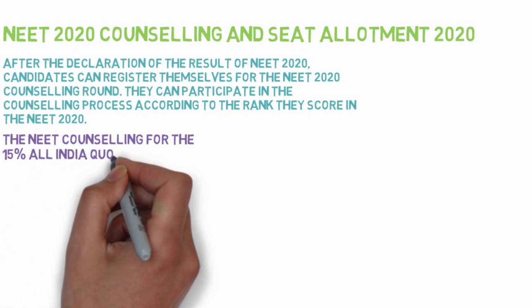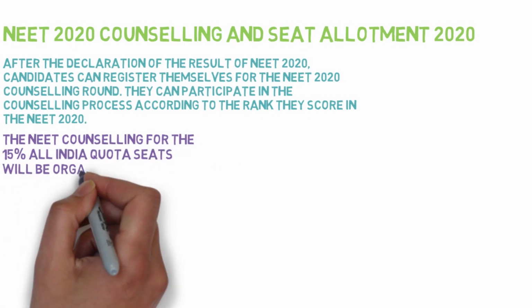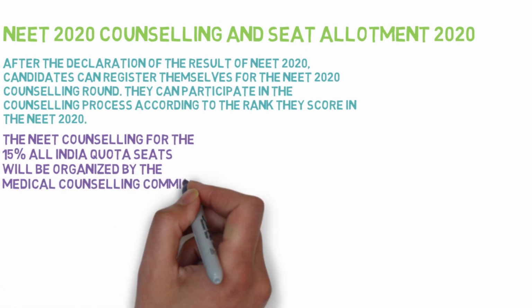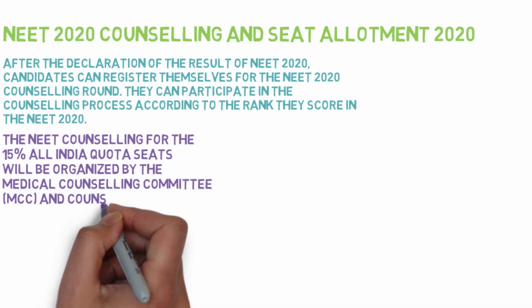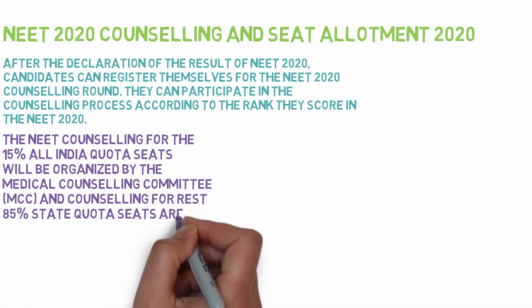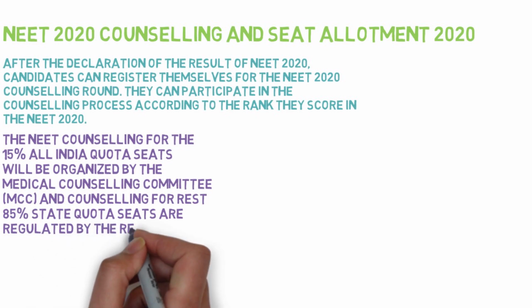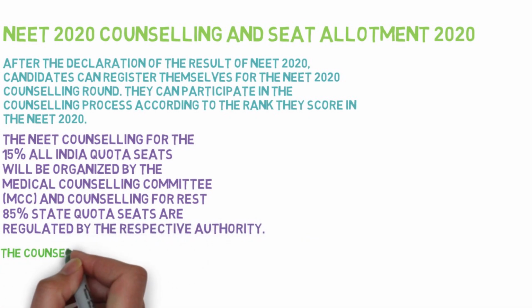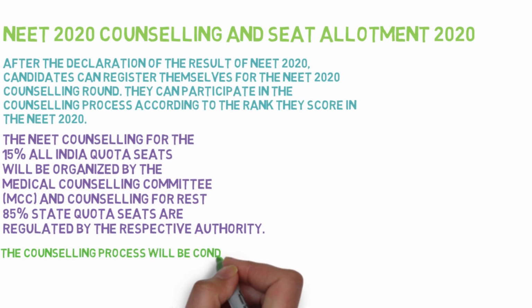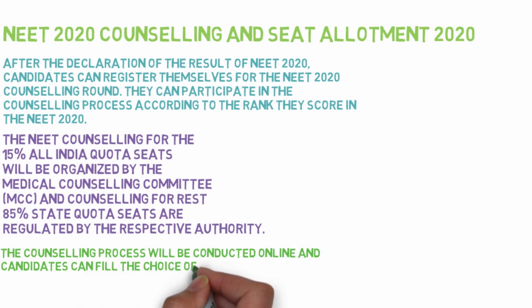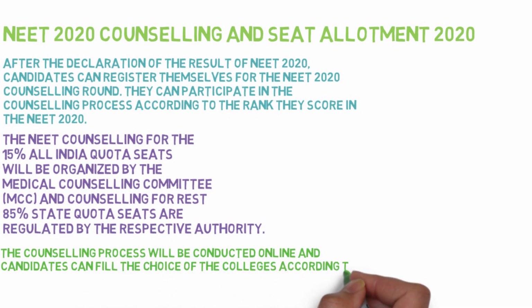NEET counseling for the 15% AIQ is conducted by MCC, that is Medical Counseling Committee, and 85% state quota will be regulated by the respective authorities. The counseling process will be conducted online and candidates can fill the choice of the colleges according to their rank list. This is a brief explanation of NEET 2020 counseling and seat allotment.